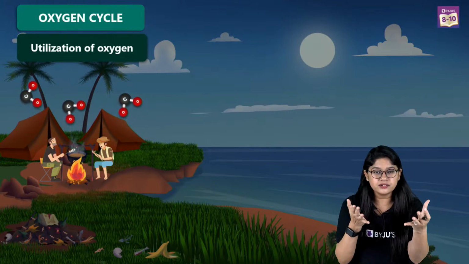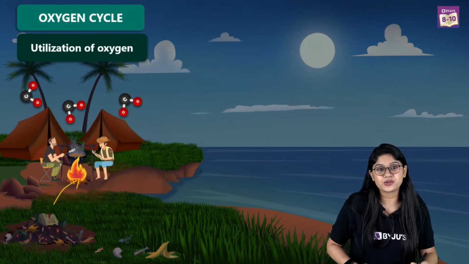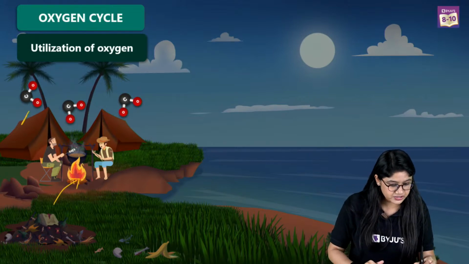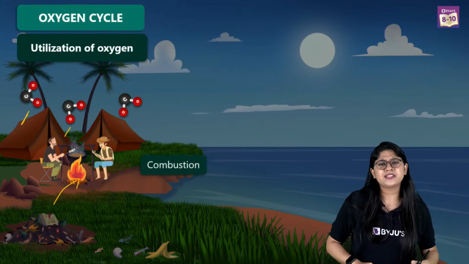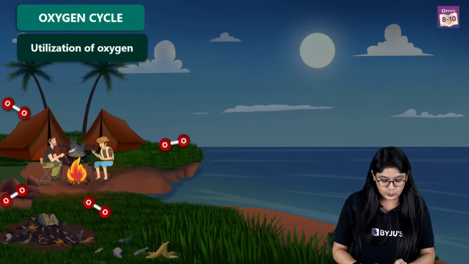If oxygen is not there, there's no fire. So as the oxygen will be used to give us the fire, of course, there's a release of the carbon dioxide, right? By the simple process of combustion. Very good.